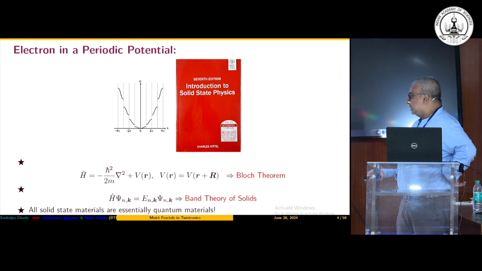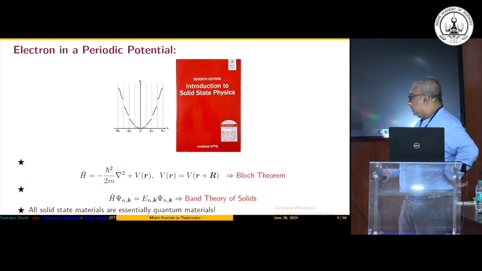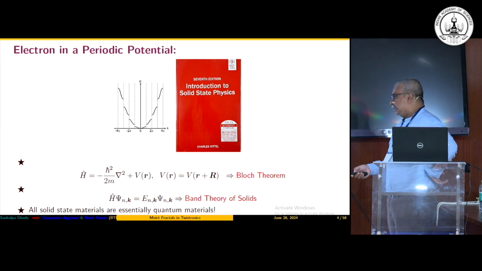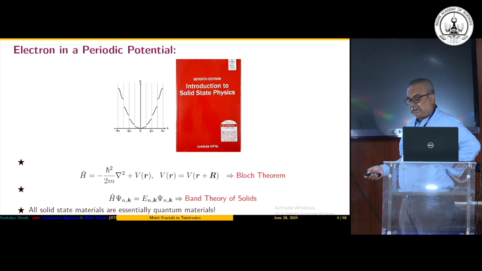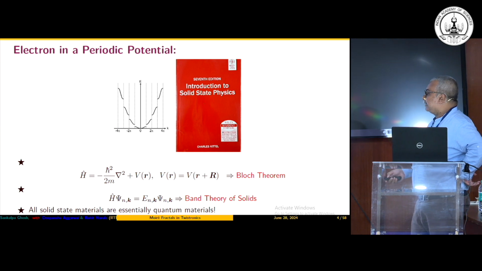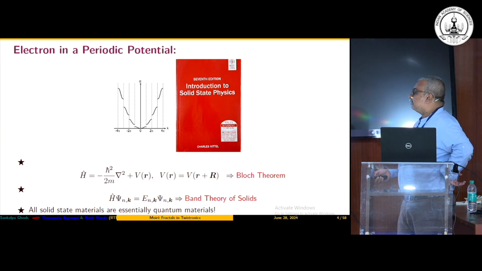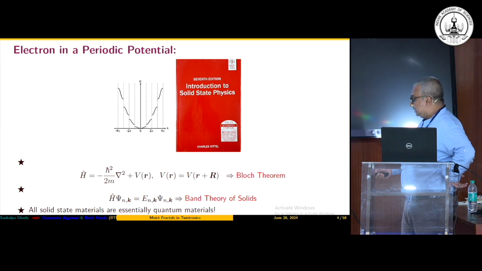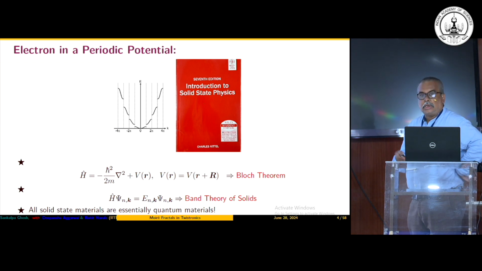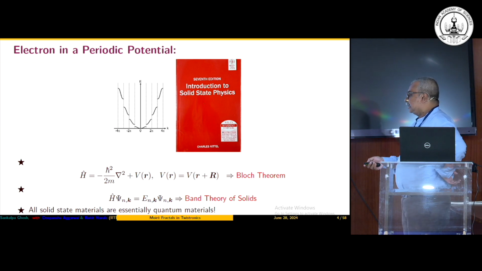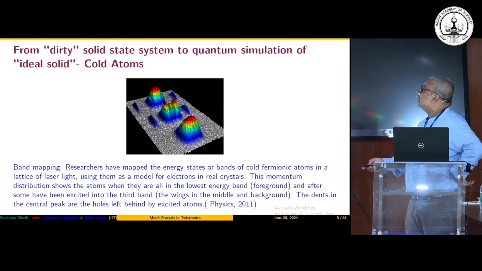This essentially tells us why materials exist in three different forms as far as their conduction property is concerned: metal, insulator, and semiconductor. By this band theory, essentially all solid state materials are quantum materials, because nowadays we use this term very often, sometimes for slightly different purposes. But from the transport angle, all materials are essentially quantum materials, because without quantum mechanics you cannot even distinguish between metal, insulator, and semiconductor.